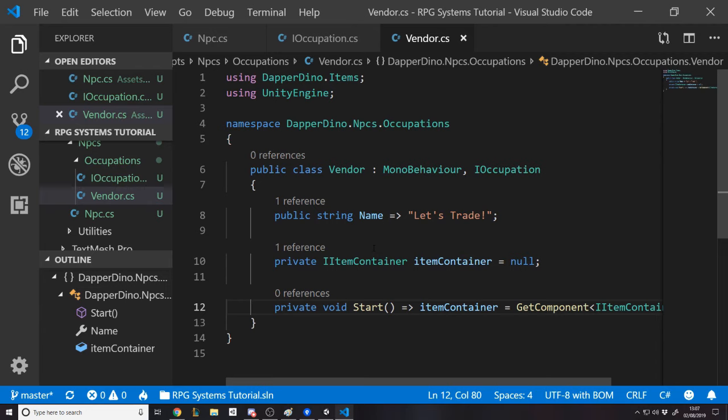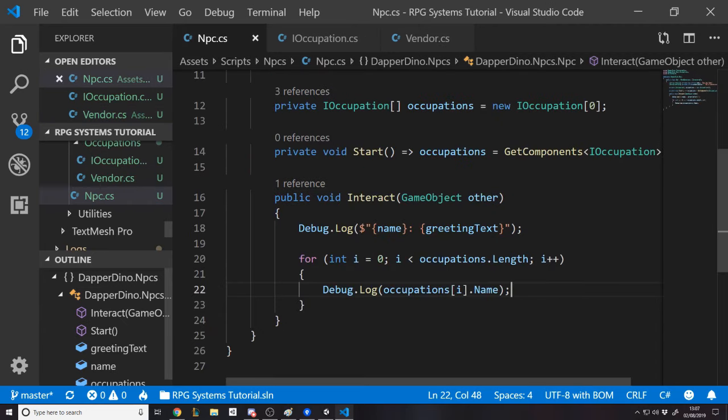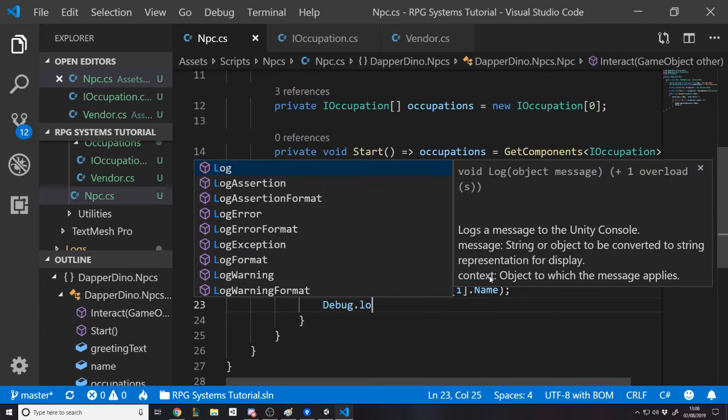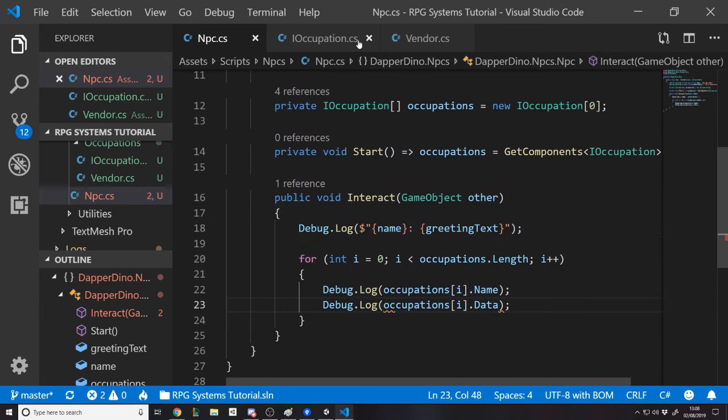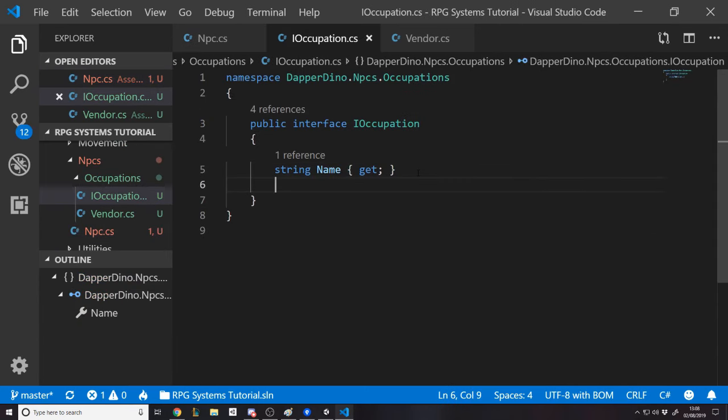For now, we just want to say what items this vendor has. In the debug console, we want to know what items they have. Currently, we just say the name of the occupation. So maybe after that, Debug.Log occupation's data. Let's make a data string that just displays some data about the occupation.